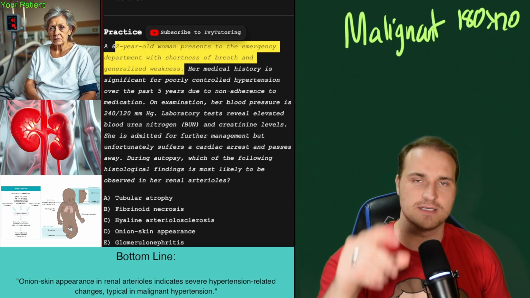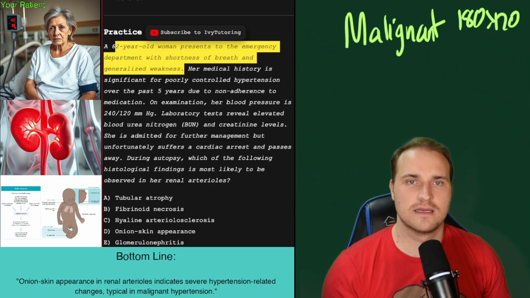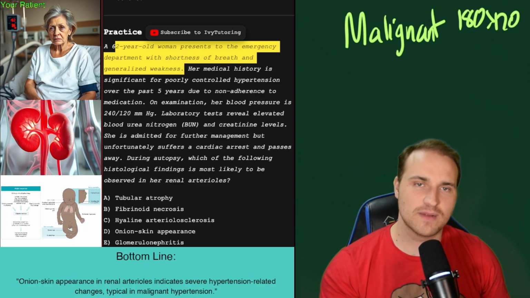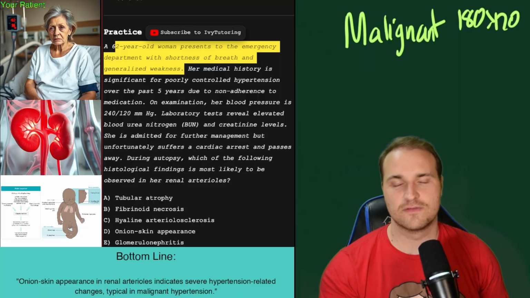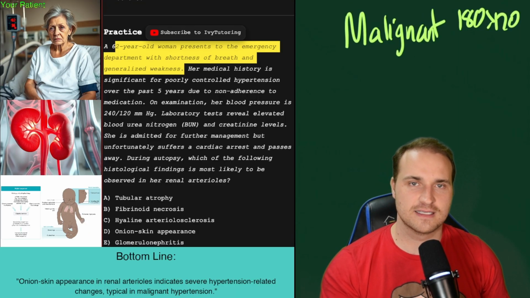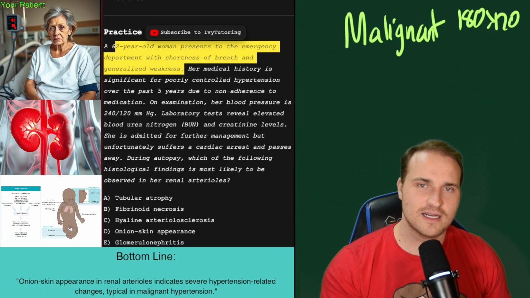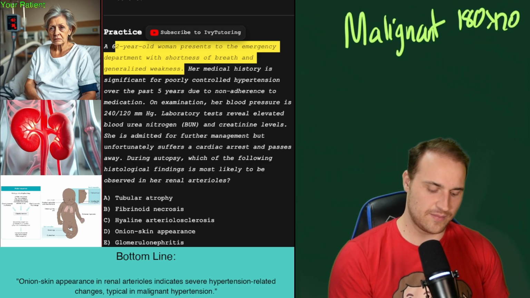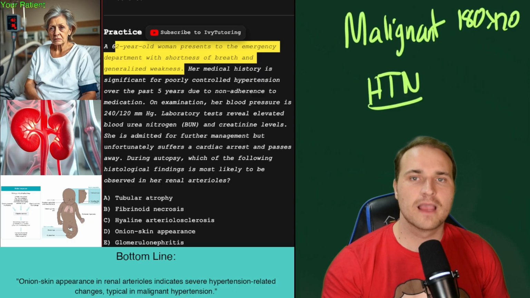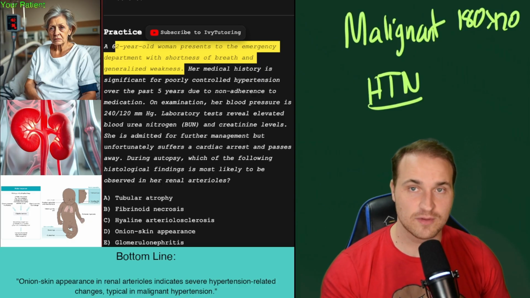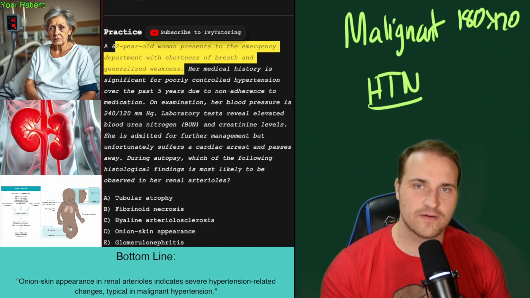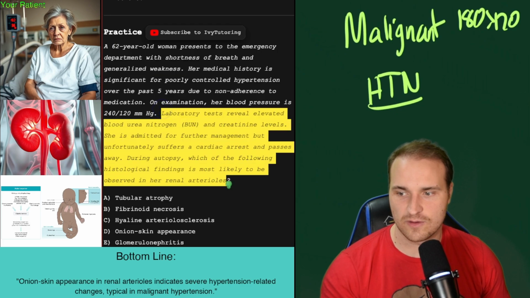And there's some types here. There's hyaline arteriolosclerosis, and that's where you have the deposition of hyaline in the walls of the arterioles. And then there's hyperplastic arteriolosclerosis, and that involves the proliferation of smooth muscle in the walls of the arterioles, and that leads to thickening. All right. Now, sudden end organ damage, especially the kidneys and the brain and the heart, is the hallmark of hypertensive emergencies. And so we know they have a hypertensive emergency. They got a blood pressure of like insanely high, 240/120, and elevated BUN and creatinine. That's just an acute kidney injury as well. And they're going to die due to that end organ failure.